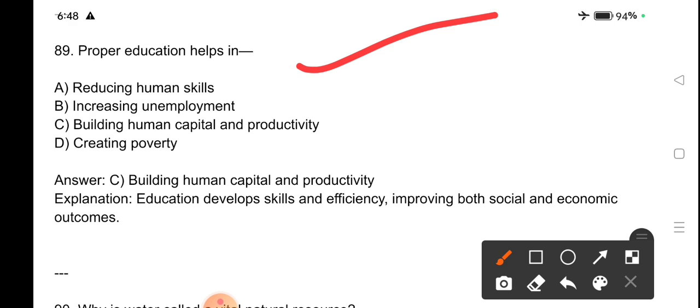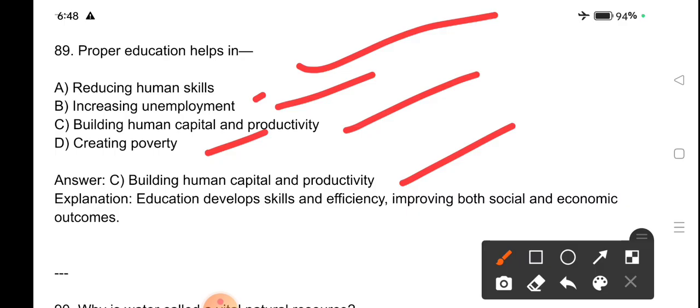Proper education helps in reducing human skills, increasing unemployment, building human capital and productivity, creating poverty. Building human capital and productivity is how proper education helps. Education develops skill and efficiency, improving both social and economic outcomes.